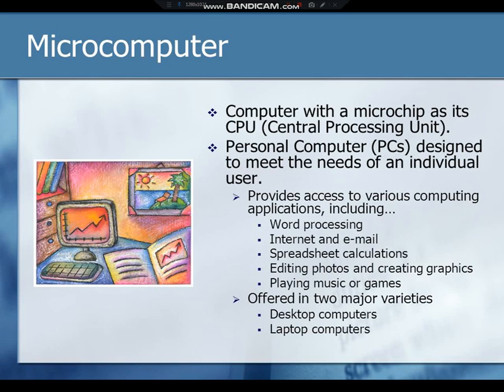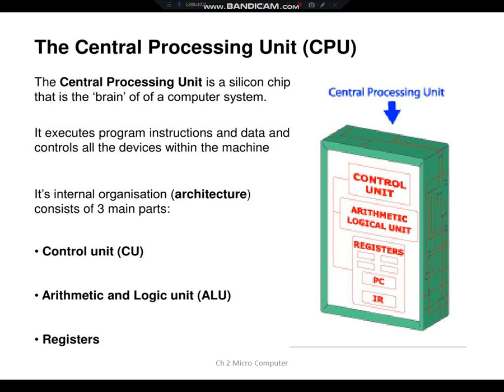Now, the microcomputers that we have in our homes and our schools, we basically divide them into two categories. One, the desktop computer, the one which we have lying on our desks, and the other is a laptop computer, which is more towards the portable side. That means we can carry it easily around everywhere on the go. Okay, now let us discuss the most important part of a microcomputer.